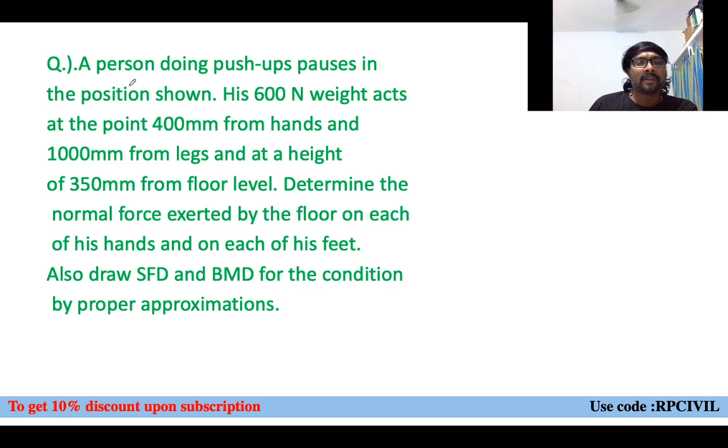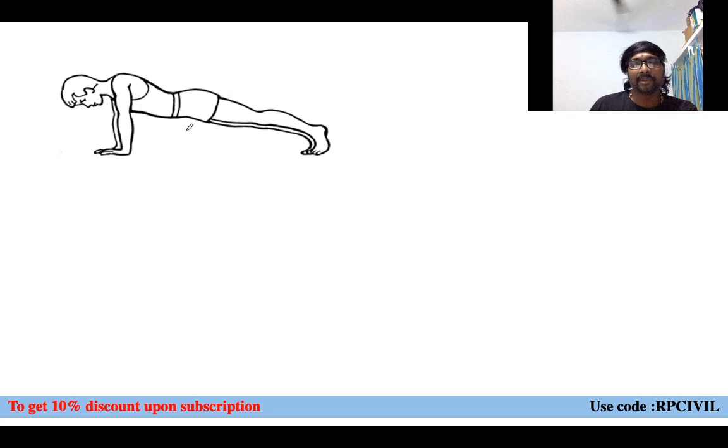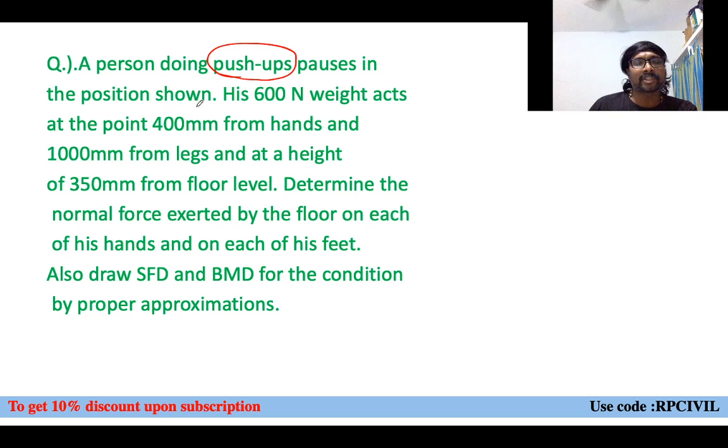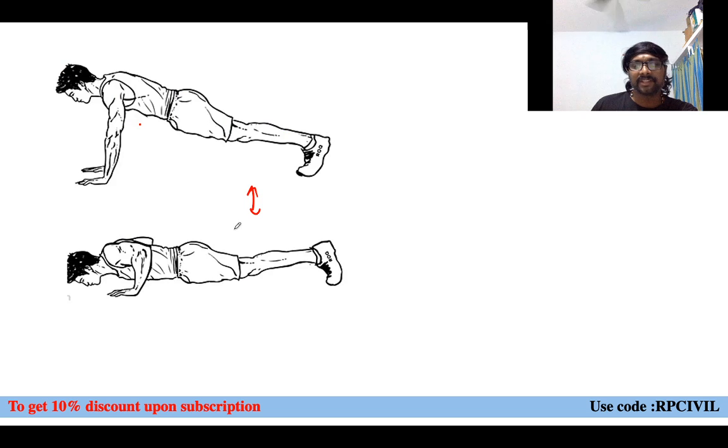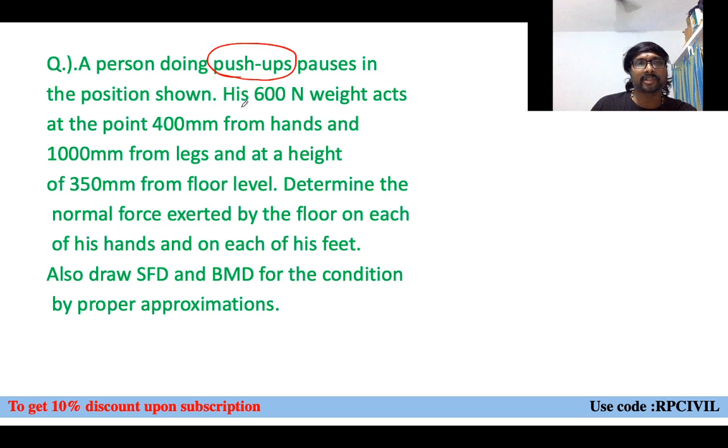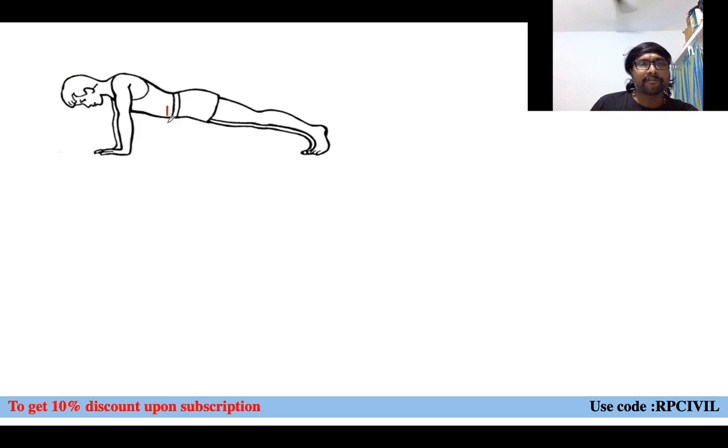Now coming to this question, a person doing push-ups pauses in the position shown. So he stopped in this position, meaning he is not going down. He weighs 600 Newton. Let us say this is the CG of that fellow, and 600 Newtons is acting at a distance of 400 mm from the hands.